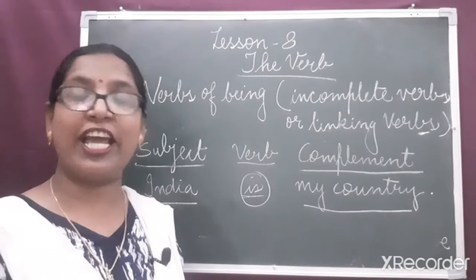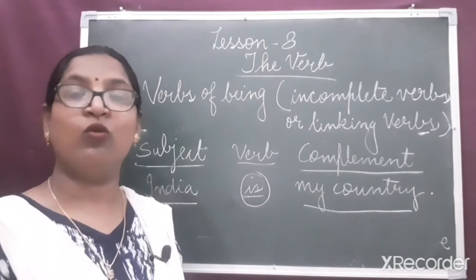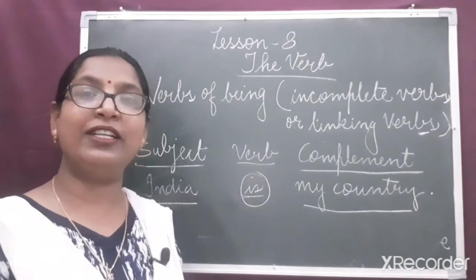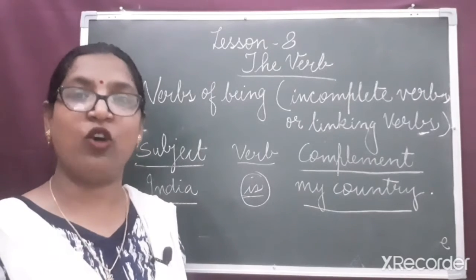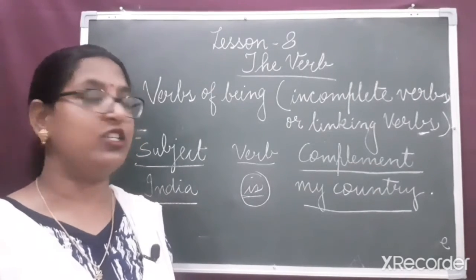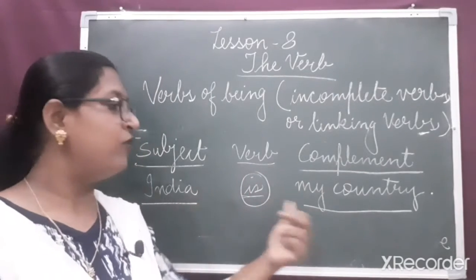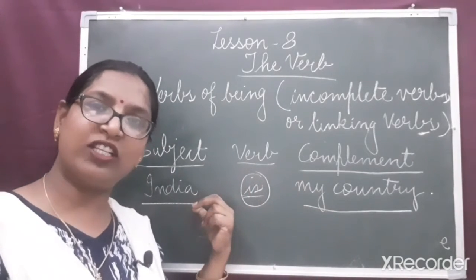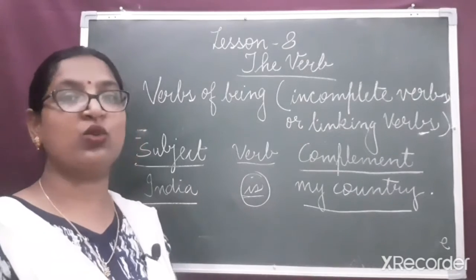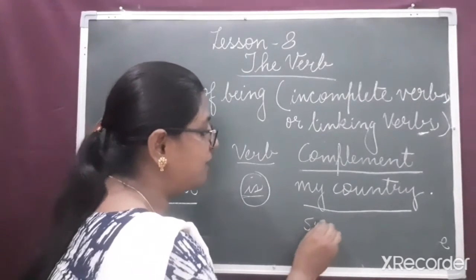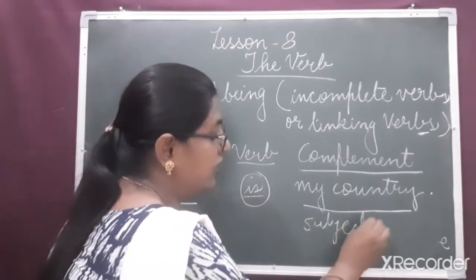There are two types of complements. One is the subjective complement, another one is the objective complement. When the complement refers to the subject itself, when it says something about the subject itself, it is called the subjective complement.